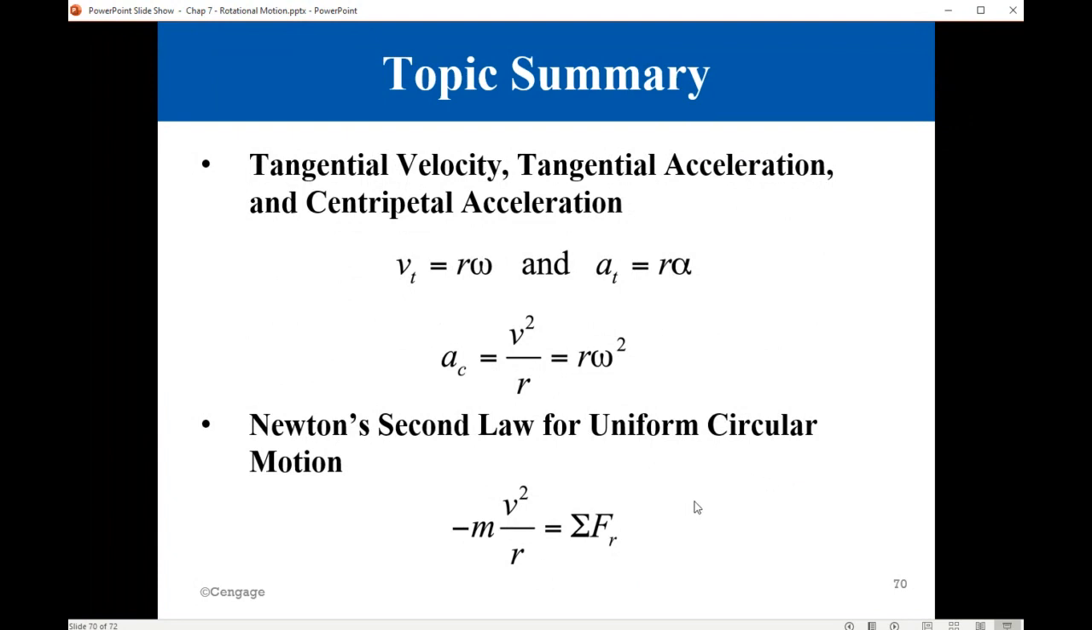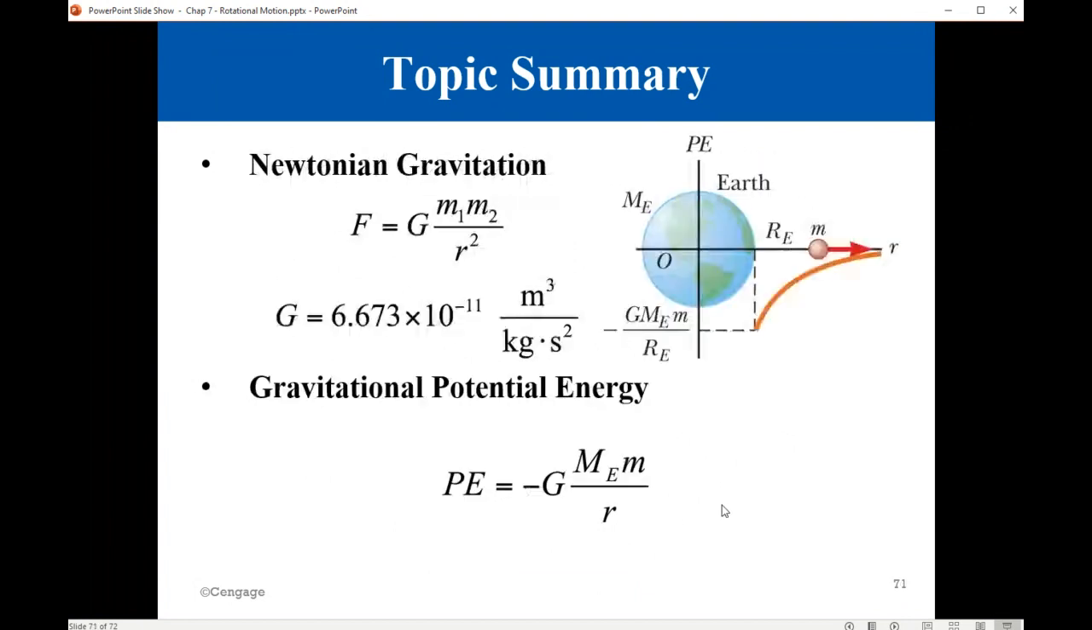Then we learned about tangential velocity and tangential acceleration, and also centripetal acceleration. We learned that v tangential is r omega, a tangential is r alpha, and a centripetal is v squared over r, which is the same as r omega squared. Then we learned about Newton's law for uniform circular motion. We learned that the centripetal force is given a minus sign when it is pointing toward the center, plus sign if it is a force outward, which in that case is called centrifugal rather than centripetal force.